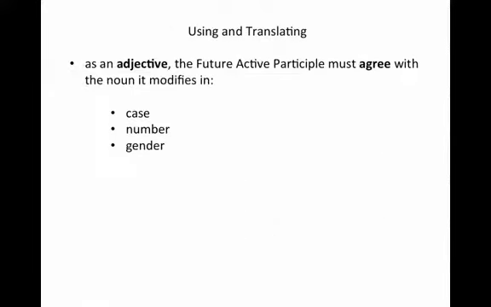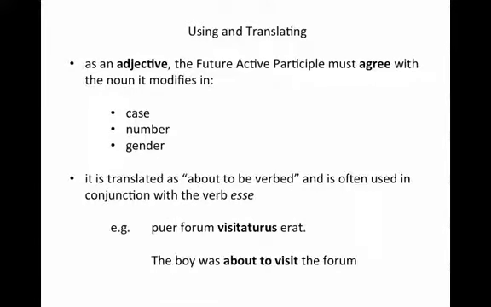Now, let's talk about using and translating it. It is an adjective, so it must agree with the noun it modifies in three ways: case, number, and gender. And, as we said before, it's translated as about to be verbed. And we said briefly that it's often used with the form of the verb esse, so here we see that in context. Puer forum visitaturis erat.